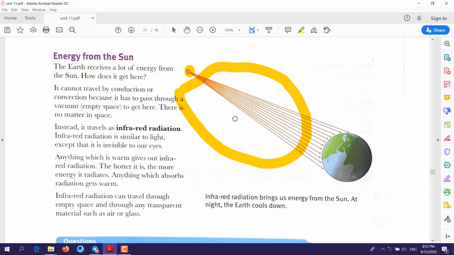So if there are no particles here, how is this energy transferring? It's transferring by radiation. The energy comes from the sun to the earth as rays, for example infrared radiation.